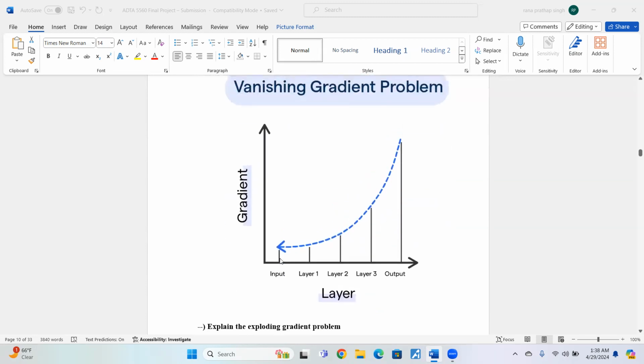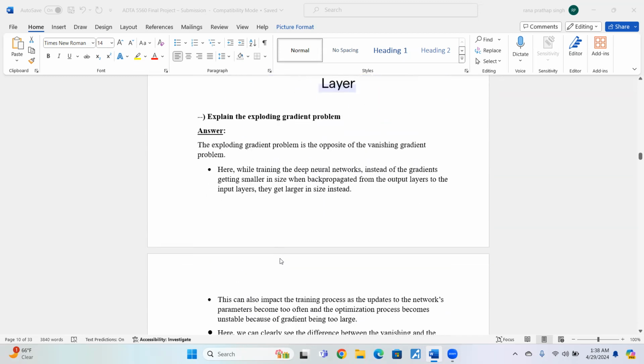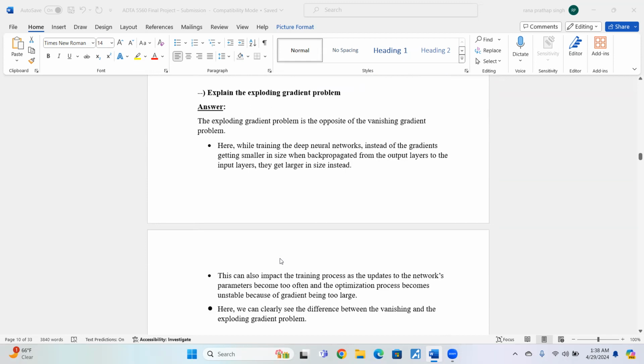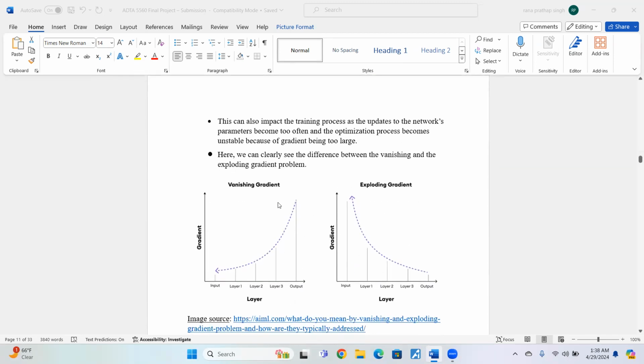So yeah, I hope you all understood about the vanishing gradient problem as I just talked about. Now we're going to talk about the exploding gradient problem. The exploding gradient problem is completely opposite of the vanishing gradient problem. While training a deep neural network, instead of the gradients getting smaller in size, as we can see in this diagram for the vanishing gradient network, in the exploding gradient problem, when the gradients are traveling from the output to the input layer, the gradients keep getting larger in size to the point where they become too large for the model.